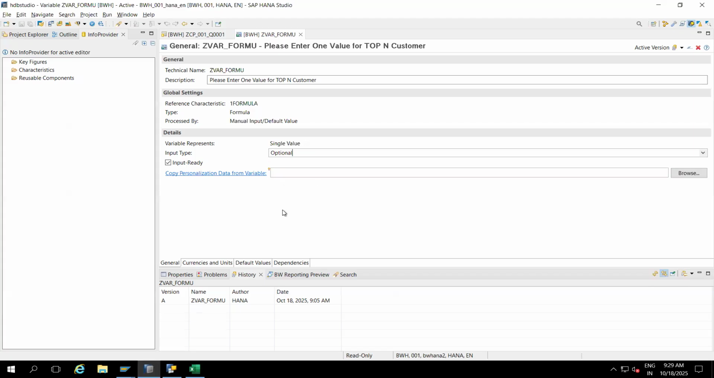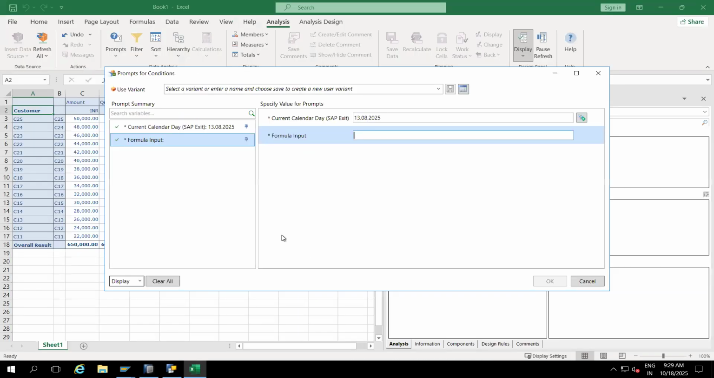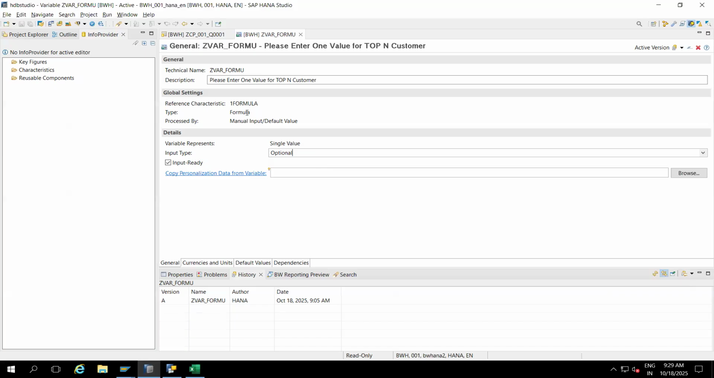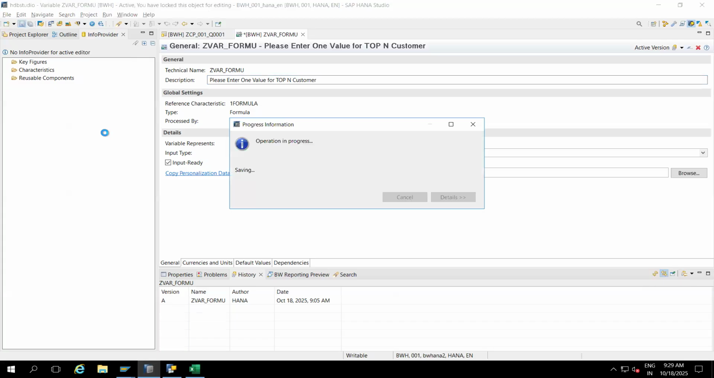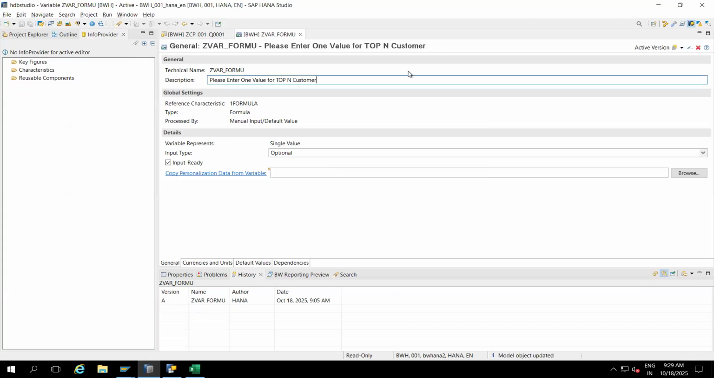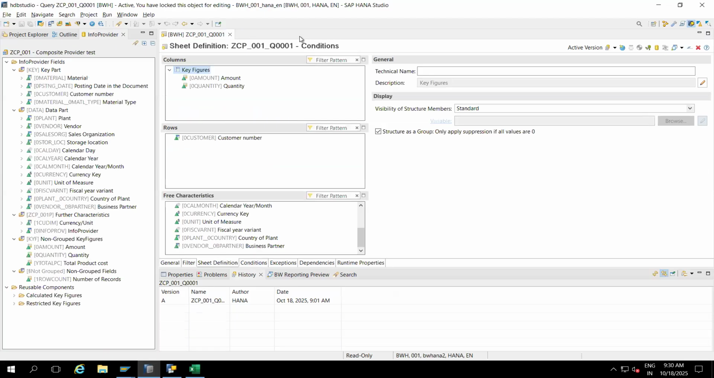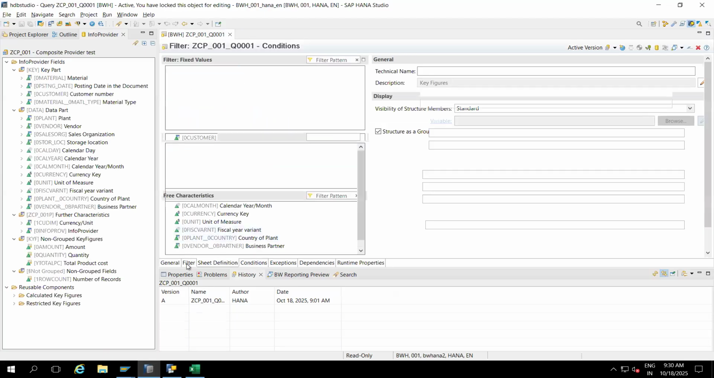I'm selecting optional. So when you select optional, I will not get the star option. Let's see. I'm saving it. Okay. Now close this one. What is the formula name? Just remember this, Jadware formula. Okay. Close. I'm going to use the same formula.